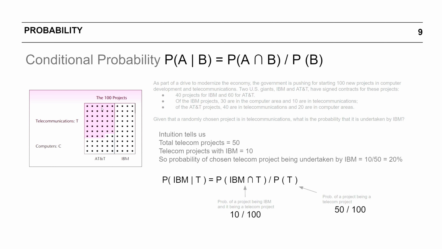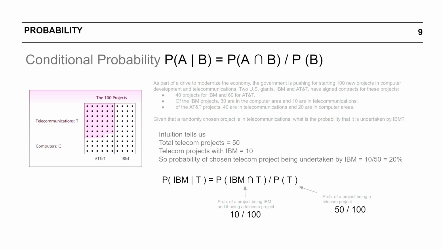What is the probability that it is undertaken by IBM? Now if I see these 50, out of the 50 telecommunications projects, there would be 10 with IBM and 40 with AT&T. So that allows me to say that the probability of a chosen telecom project being undertaken by IBM would be 10 over 50, 1 by 5, 0.2 or 20%.